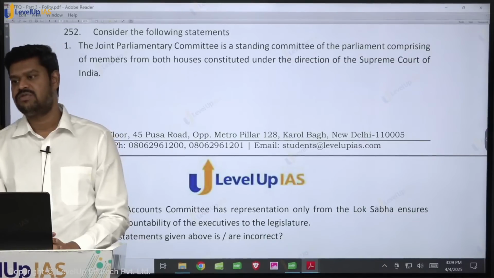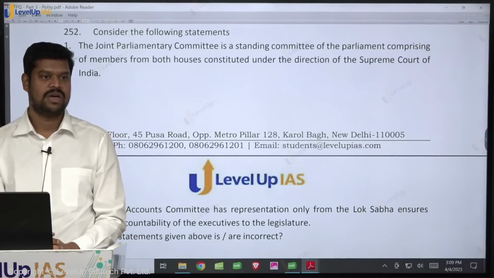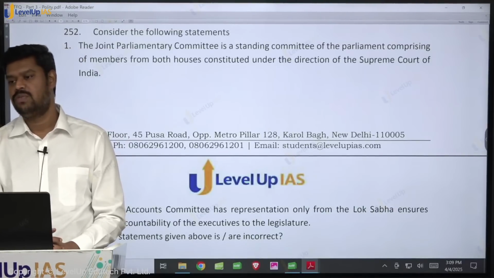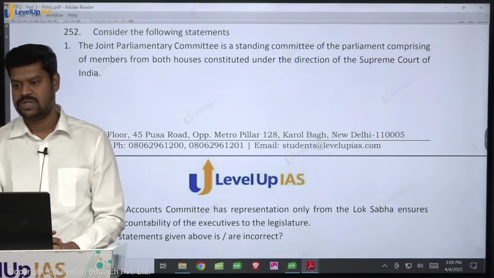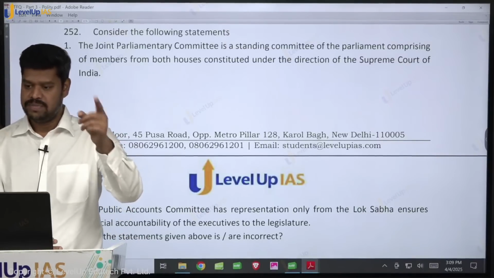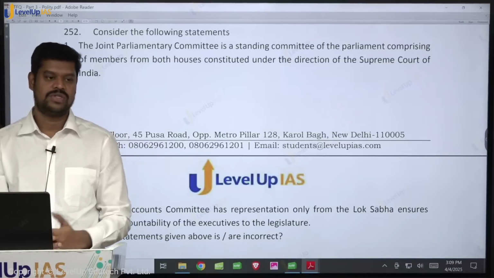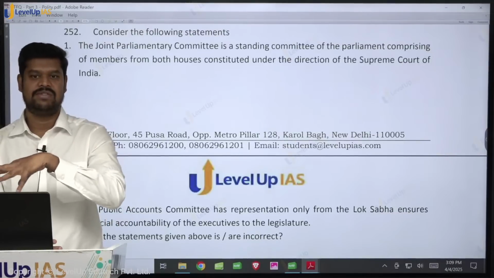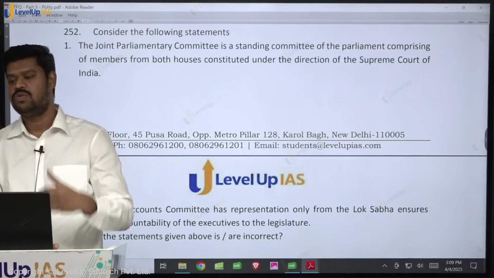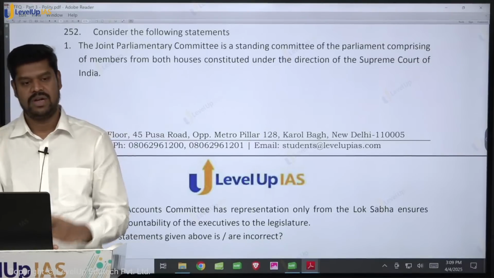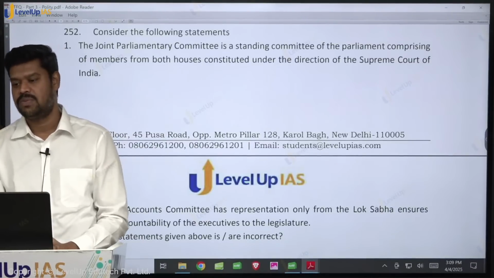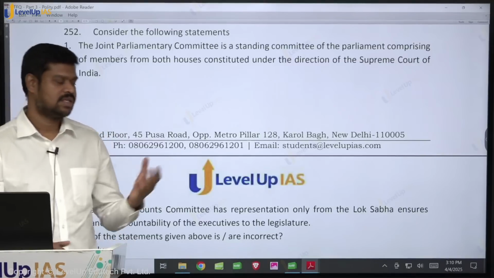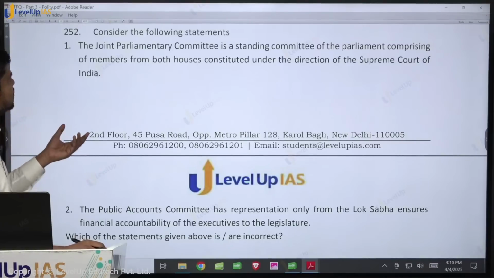Do you have any instance of a joint parliamentary committee established to probe corruption against the government? Yes, in the 1980s, to probe the Bofors scandal, a joint parliamentary committee was established. At that point of time the BJP was a major opposition party and the Congress was the ruling party; the BJP demanded, the Congress accepted. In 2016-17 the Congress said that they wanted to probe the Rafale deal, and earlier they had accepted a joint parliamentary committee on Bofors, but the BJP government did not accept it, so there was no JPC. But yes, this is how a JPC may get established.